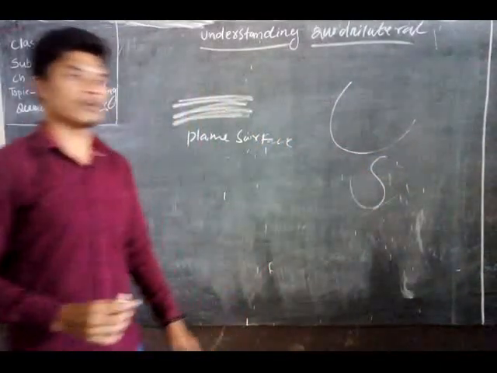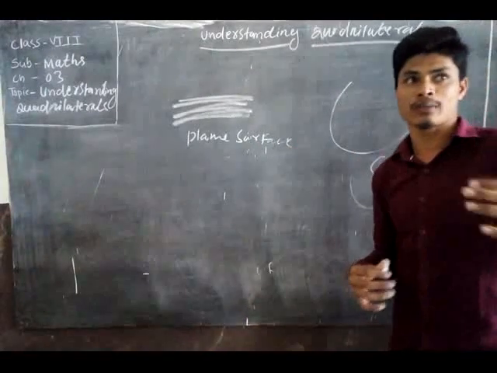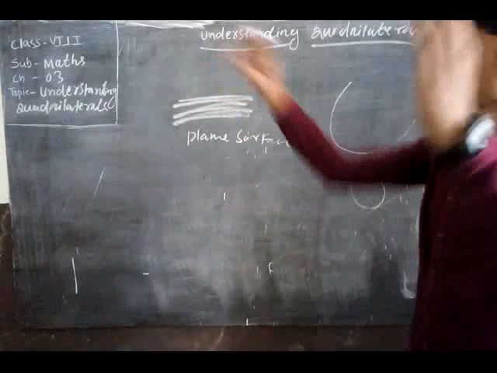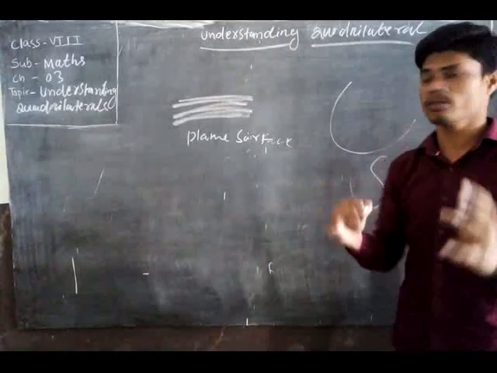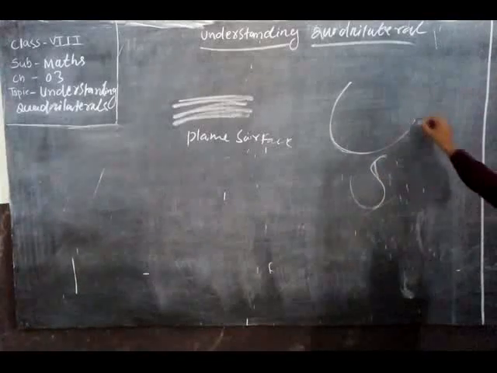The examples: a road is curved, though many times roads are plane surfaces. Then curved surfaces are like walls, like angles. All these things are curved surfaces. Curve means what? The bend. Curve, you know, like here. It is a curve here. Turn like a curve. That means it is a curve.